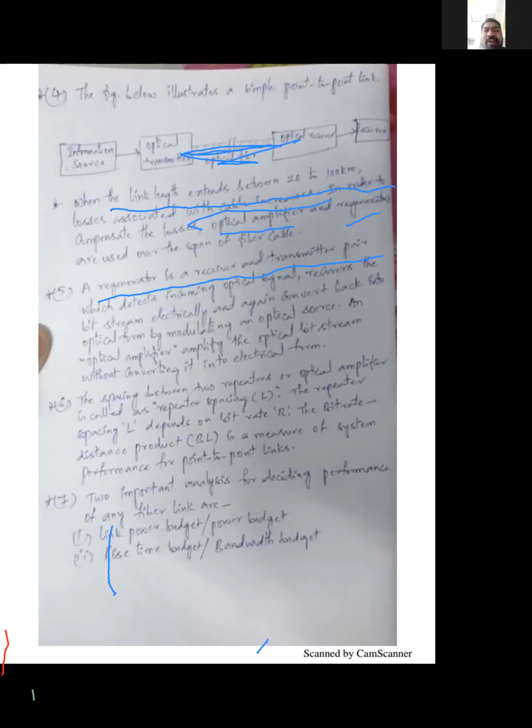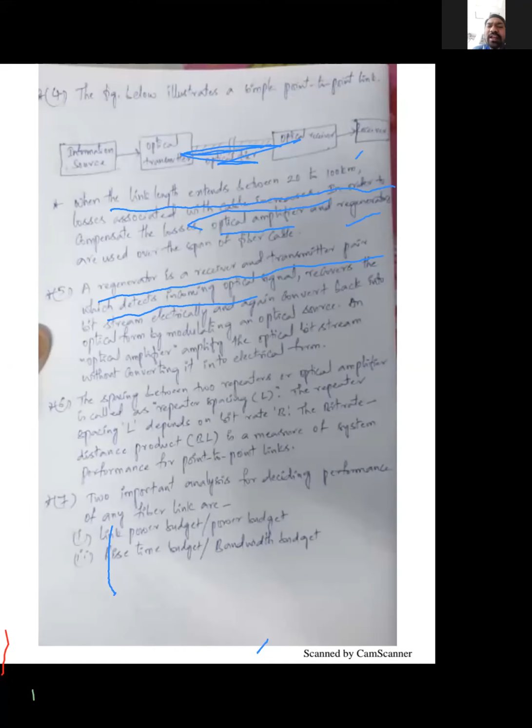Now, what is the purpose of the receiver? It should detect. Detect means it should demodulate. It will detect the incoming signal coming from the transmitter. After detecting, what will it do? See, the optical transmitter, which energy will it send? Optical source. Which energy will it send? Light energy. The light energy will come up to the optical receiver. Here it will demodulate it into electrical energy again. Got this point?